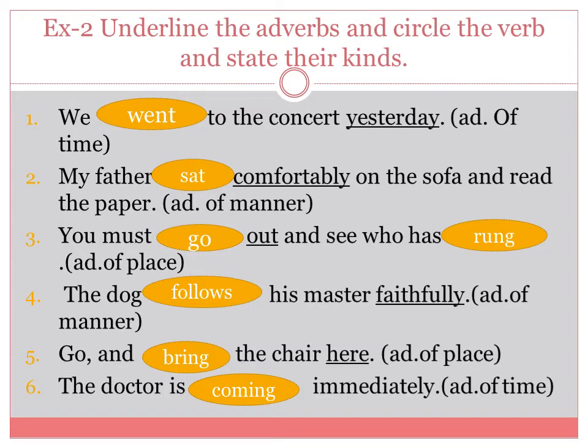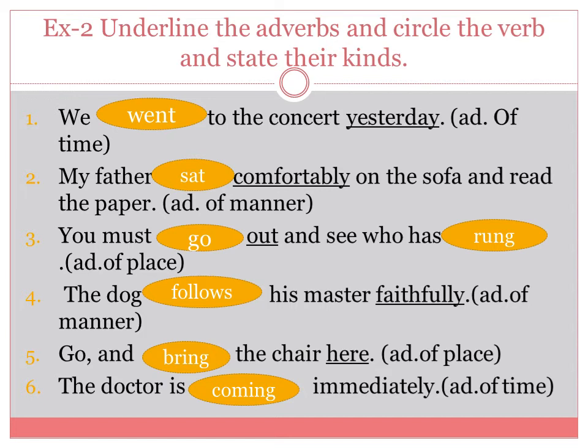Exercise 2. Underline the adverbs, circle the verb and state their kinds. We went to the concert yesterday. Went, verb; yesterday, adverb, type, adverb of time. Second, my father sat comfortably on the sofa and read the paper. Sat, verb; comfortably, adverb, type, adverb of manner. Third, you must go out and see who has rung. Go and rung, verb; out, adverb, type, adverb of place.